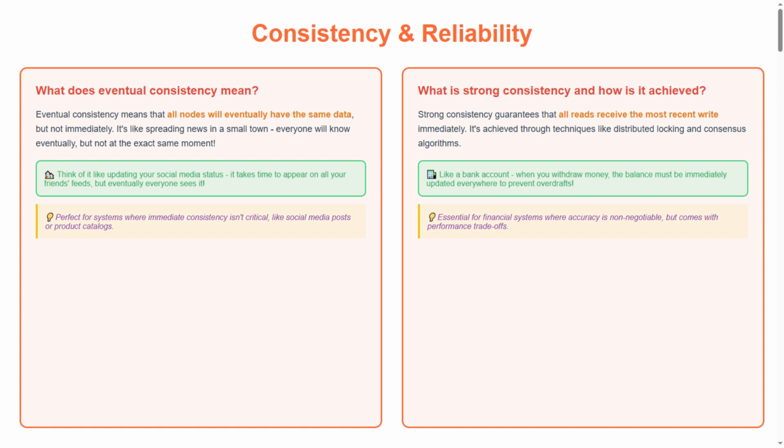Now let's look at our tip section. Perfect for systems where immediate consistency isn't critical, like social media posts or product catalogs. Moving to our second question. What is strong consistency and how is it achieved?